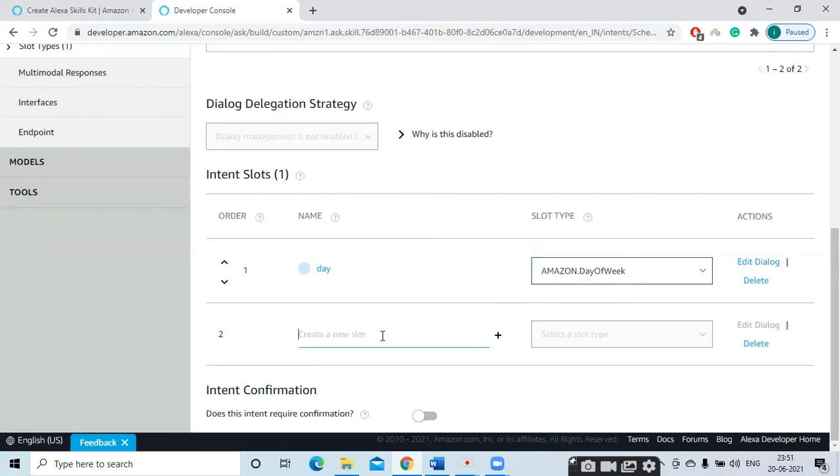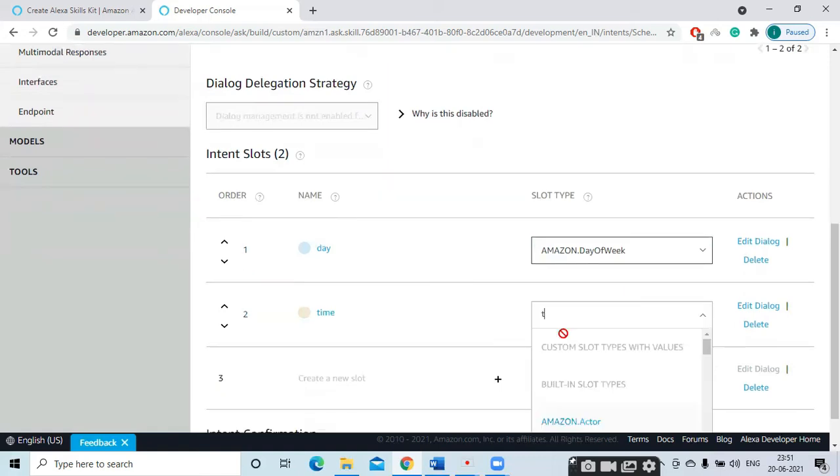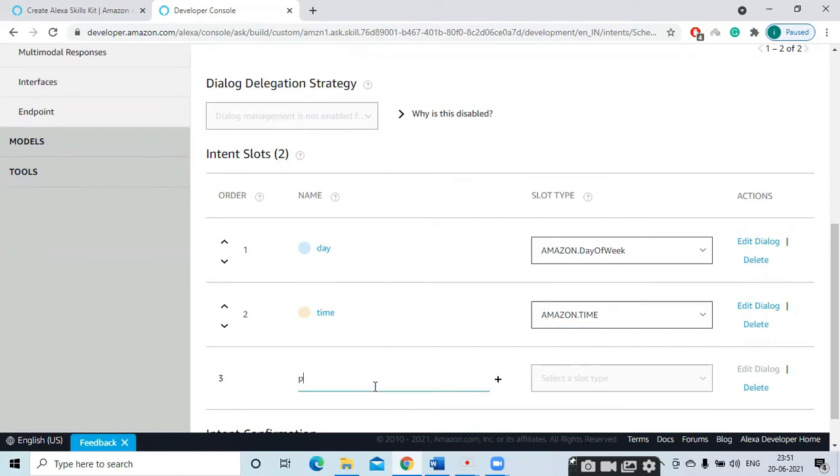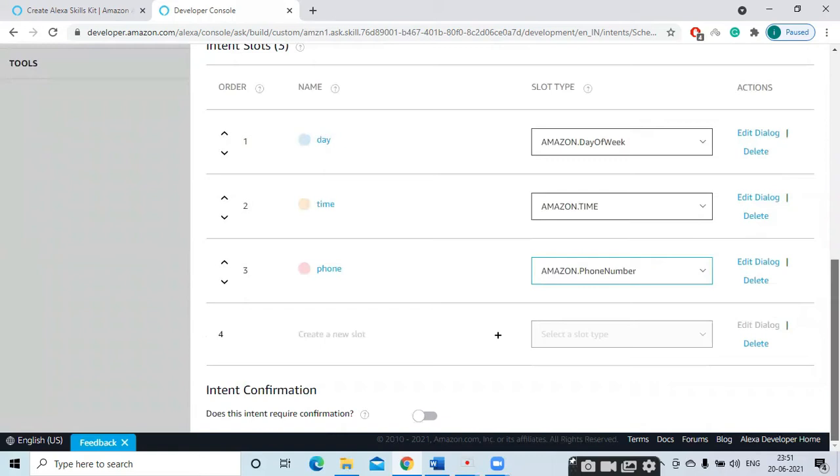The next one. So next question Alexa will ask: what is the time of the meeting? Plus, here type time. So this intent slot time will come under this slot type, that is Amazon.Time. The next one, phone. Type phone. Amazon phone number. This intent slot comes under Amazon phone number. So that's all.